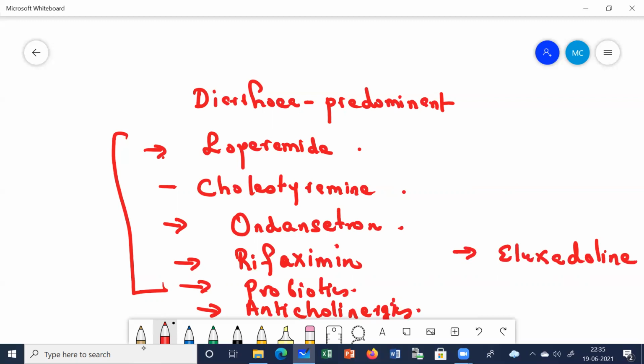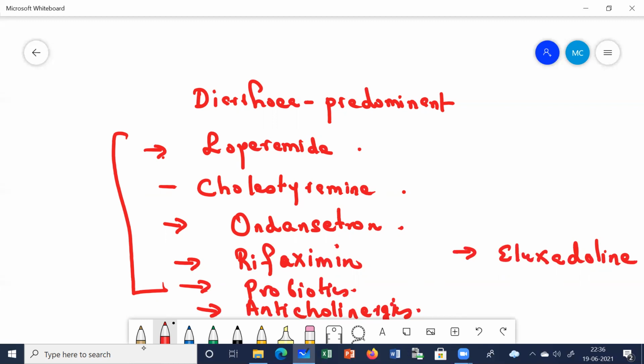Then we give the 5-HT3 antagonists, because these 5-HT3 receptor antagonists, ondansetron, granisetron, decrease the GI motility, and in diarrhea predominant IBS we need to decrease the GI motility. Then there is the drug rifaximin. Rifaximin may help to relieve other symptoms like bloating, abdominal distension.